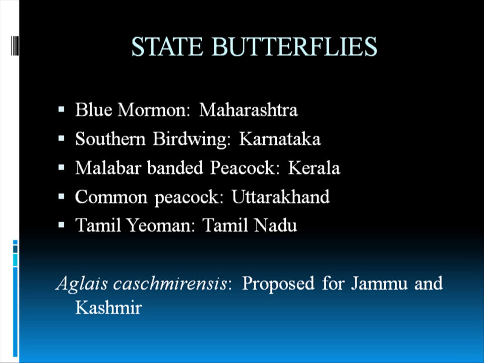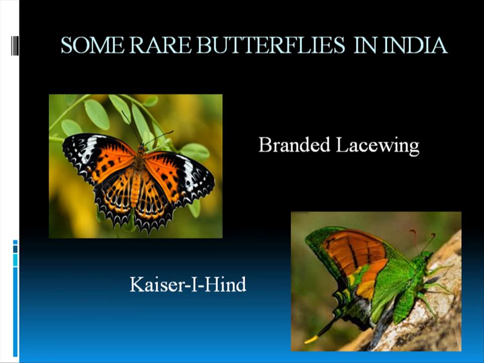It was decided only some months ago. And the last butterfly, Aglais kashmirensis, is proposed for Jammu and Kashmir. It is not there till now. It has been proposed to the government of India. If they assign it, then it will also be the state butterfly of Jammu and Kashmir.